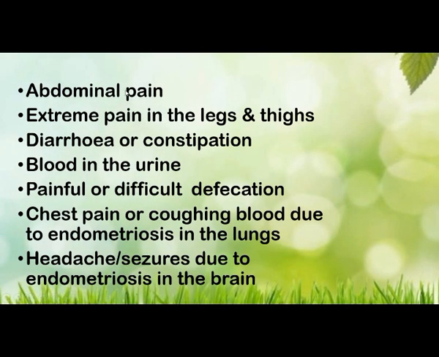Then there will be severe abdominal pain, extreme pain in the legs and thighs if the ligaments of the thighs and legs are involved, diarrhea and constipation if the bowels are involved, and blood in the urine if the urinary structures or bladder are involved. There is painful or difficult defecation if the bowels are involved, chest pain or coughing blood if the lung has endometriosis, and headaches due to endometriosis in the brain. So these are the clinical manifestations.